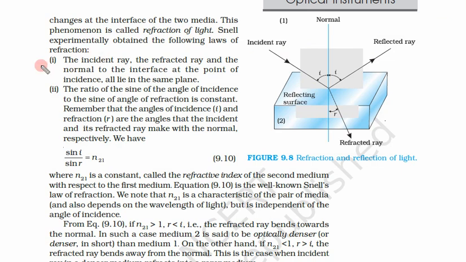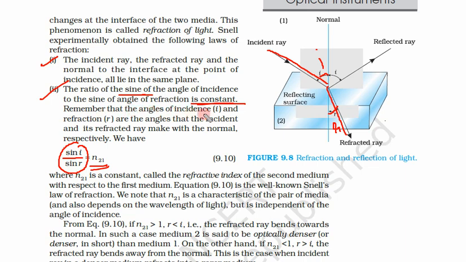Now what is the second law? The second law is the ratio of the sines of the angles. We are talking about sine theta, the sine of the angle of incidence to the sine of the angle of refraction, that is constant. So now we are going to learn about the refractive index. Suppose this is the angle I, this is the angle R. The ratio sine I upon sine R is a constant.